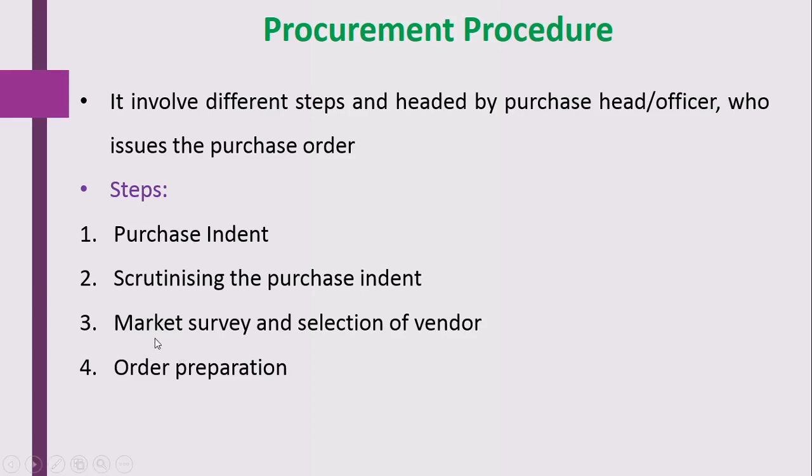The third step is market survey and selection of the vendor. It is very important. If the hospital is using scientific purchasing, the material should be purchased at a competitive price, and the selection of the vendor is very important. Here the selection depends on who is actually providing the quality product.